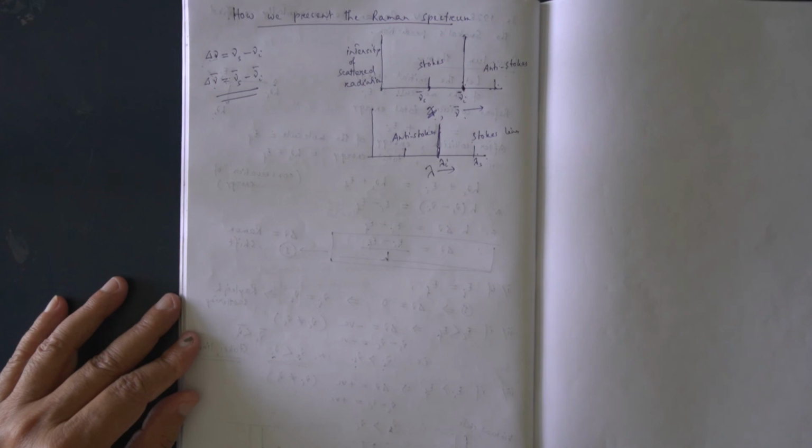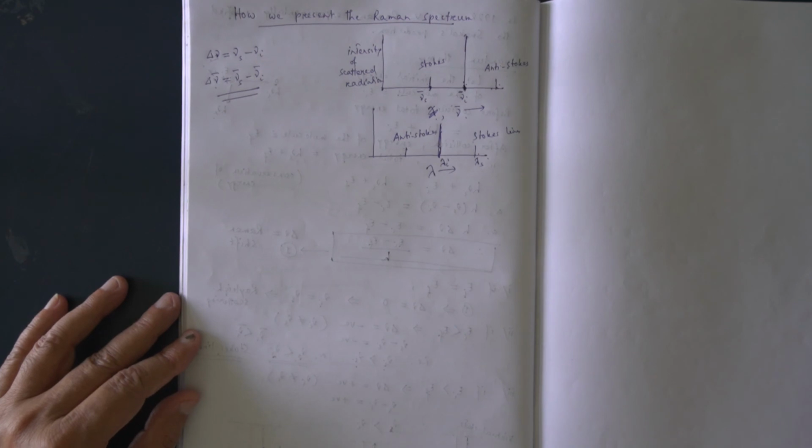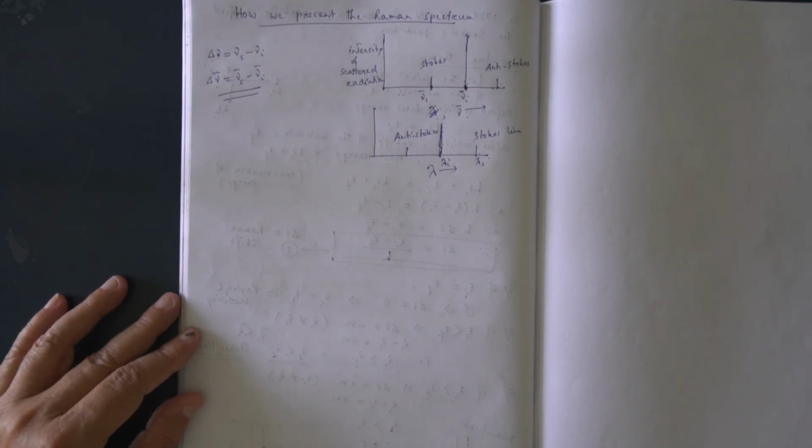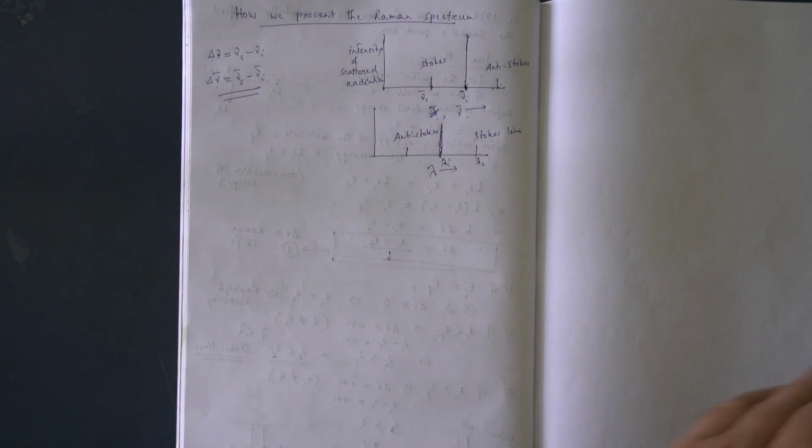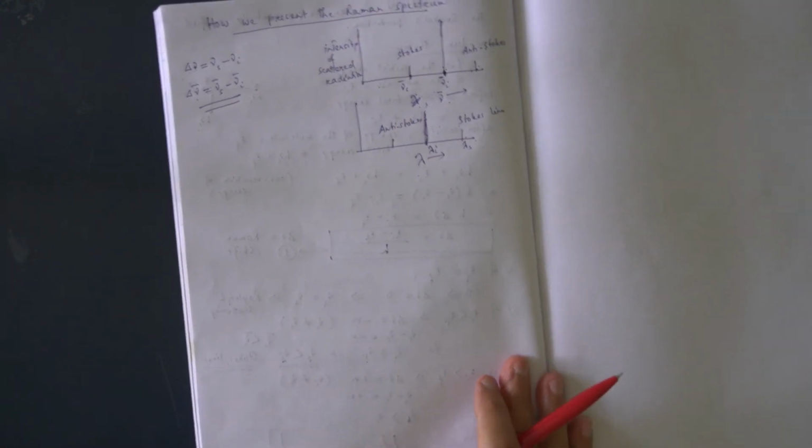Okay. Now let us see one numerical example. The numerical example is this.